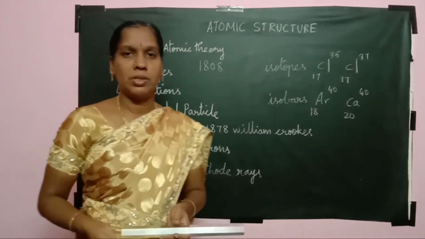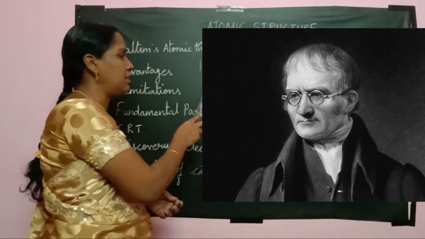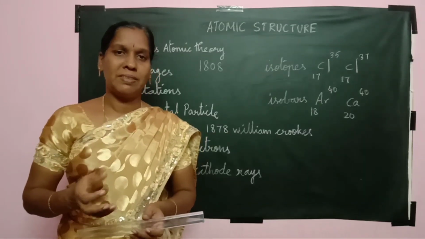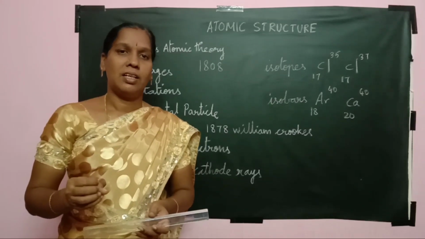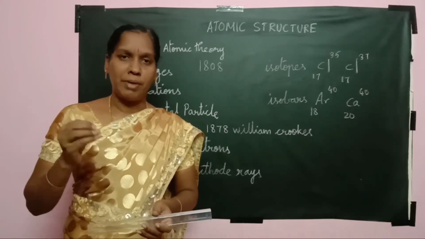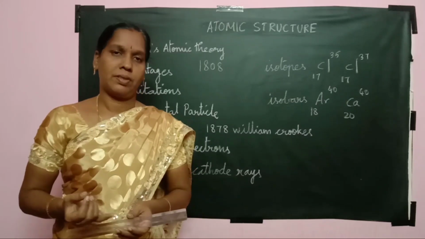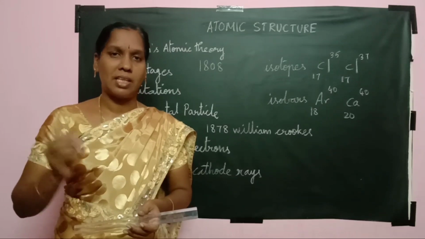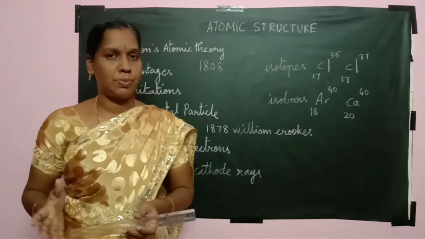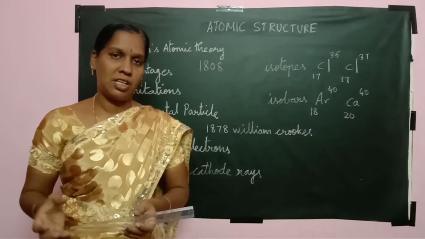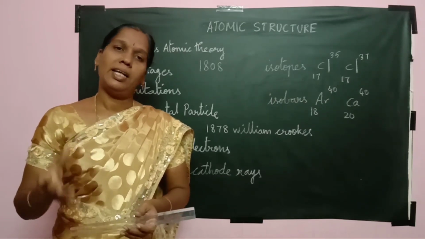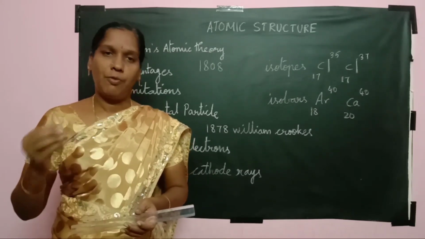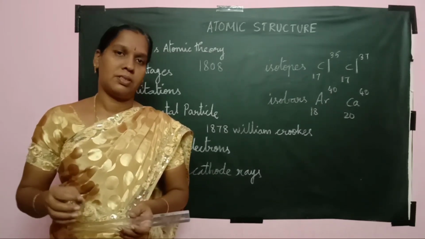This theory was proposed by Dalton in the year 1808. He predicted a model of an atom and then he said every element is made up of minute particles said to be atoms. The atoms of the same element have the same properties in all aspects, that is the size, shape and their properties. Atoms of different elements have different mass, different shape and different properties.